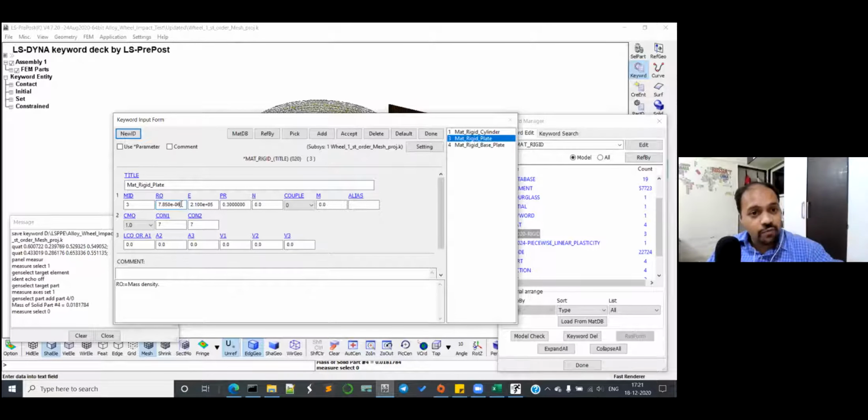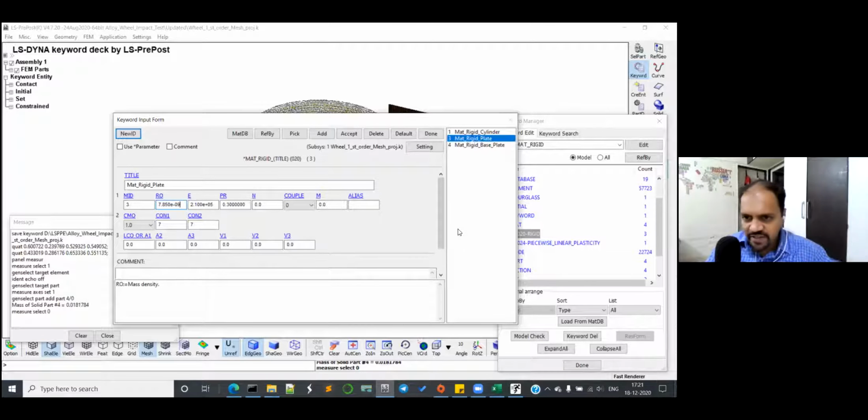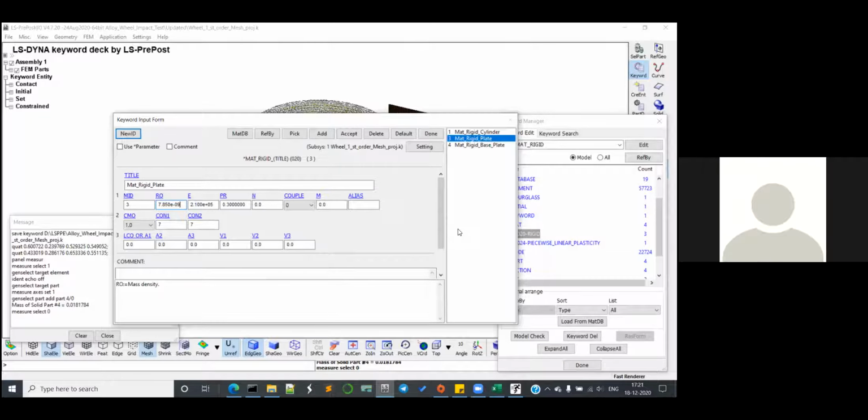Whether it is rigid or deformable doesn't matter. Yes, I understand now what you are saying. Correct. So basically, you have to change this to -9, or +9 if it is a steel plate. The next part I want to tell you is, if you are trying to match the mass or balance the mass, then changing the density makes sense. But I don't know whether you have done that. And I will tell you what to do.